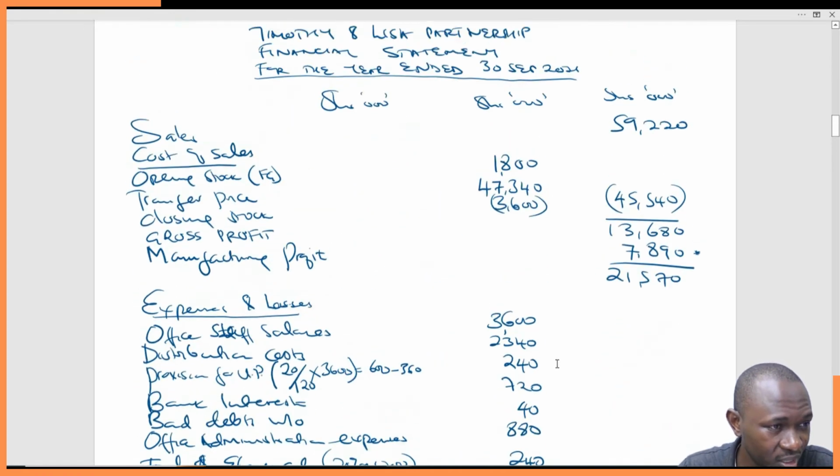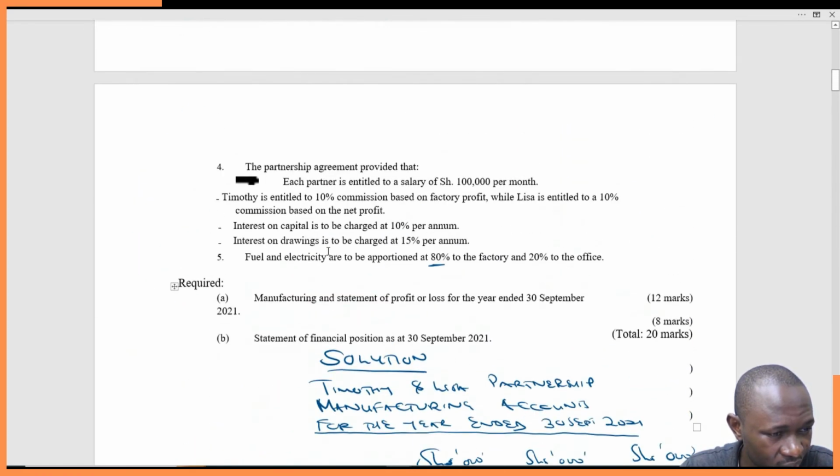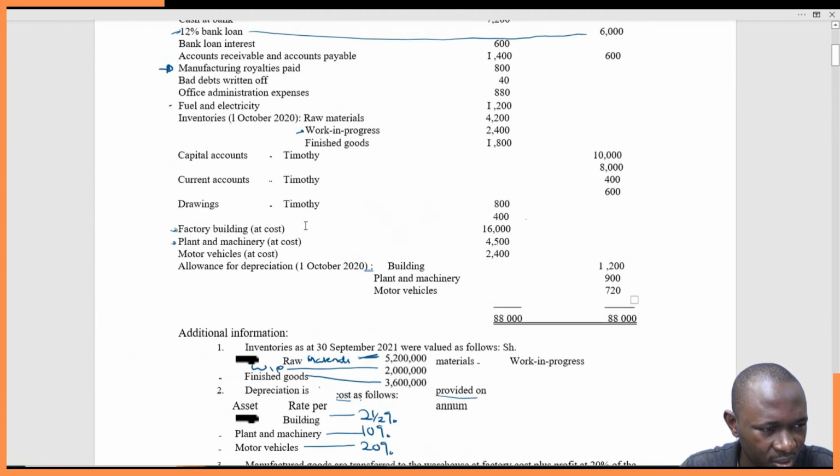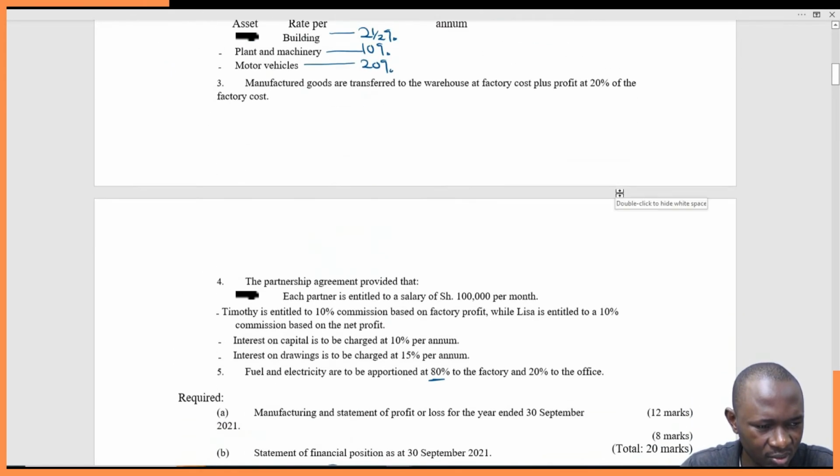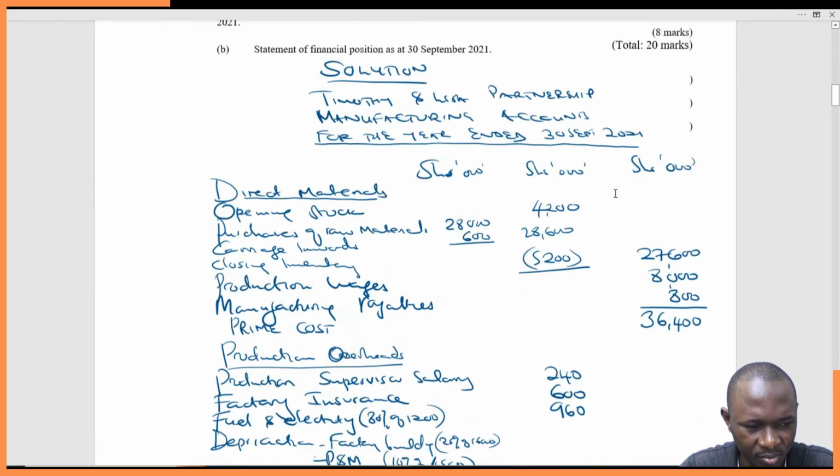Then there's something else remaining, interest on capital. Interest on capital is to be charged at 10% per annum. What are their capital figures? Capital 10,000 and 8,000. Good. So interest on capital is at 10%.